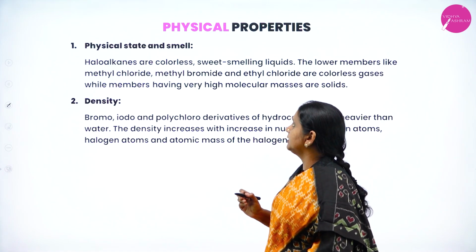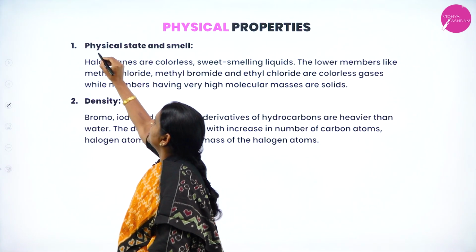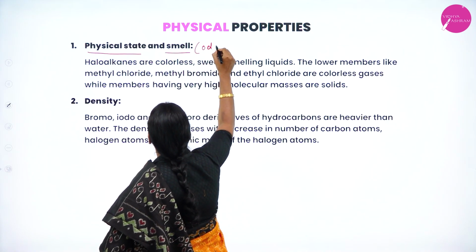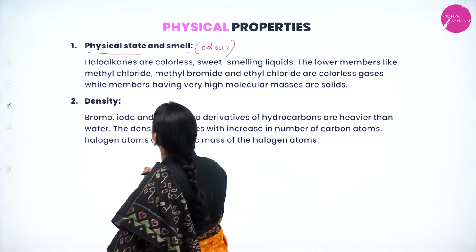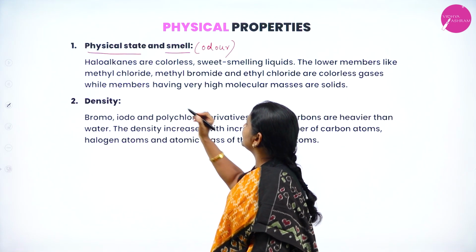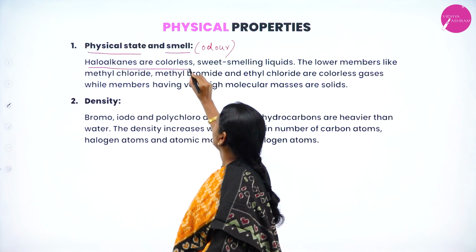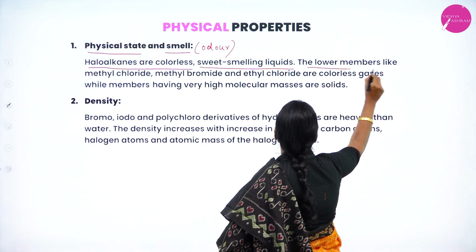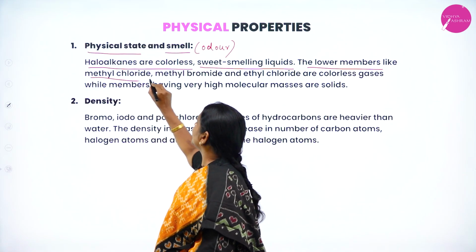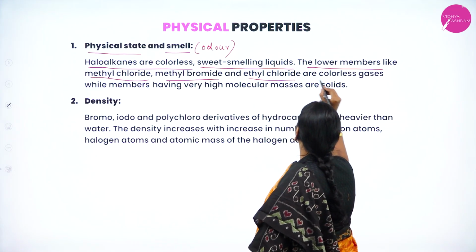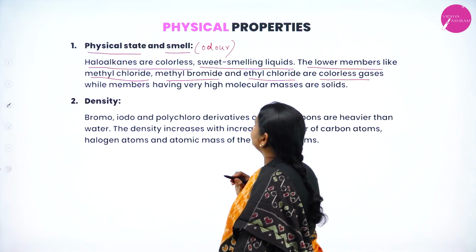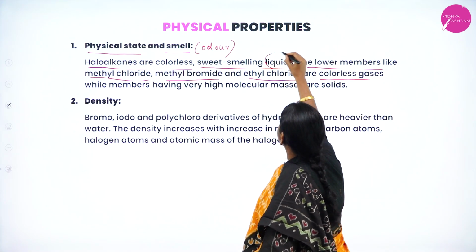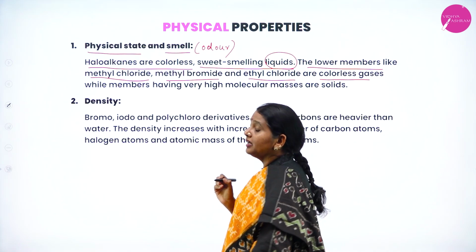Let us consider first the physical state and smell. Smell is also called odor. Haloalkanes are colorless and sweet smelling liquids. The lower members like methyl chloride, methyl bromide, and ethyl chloride are colorless gases. Most haloalkanes are liquids.